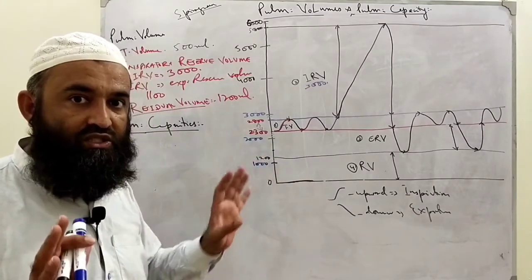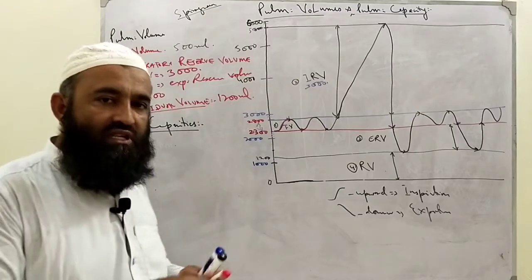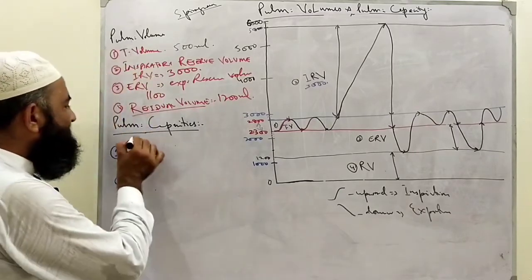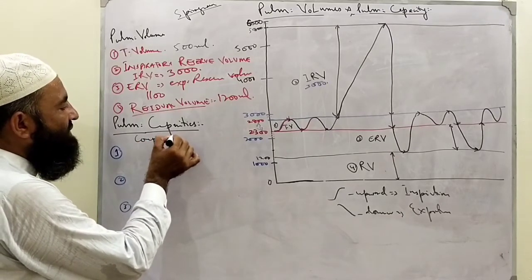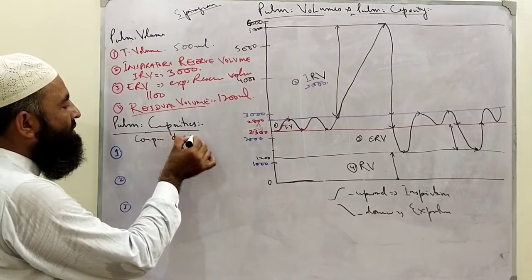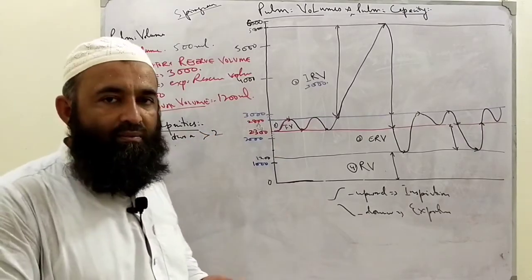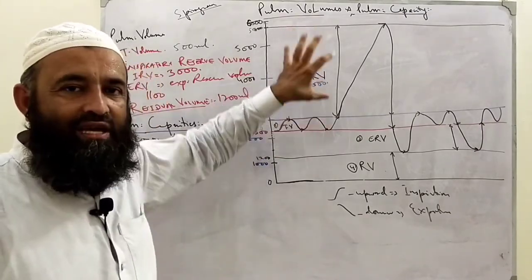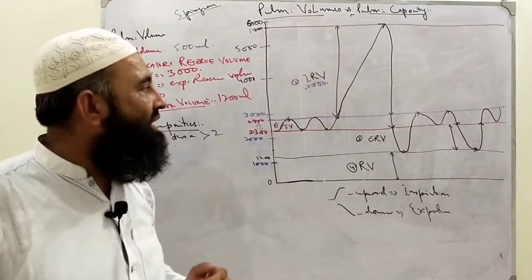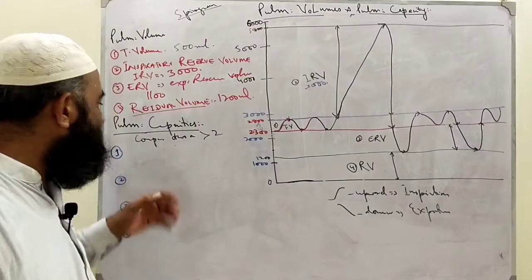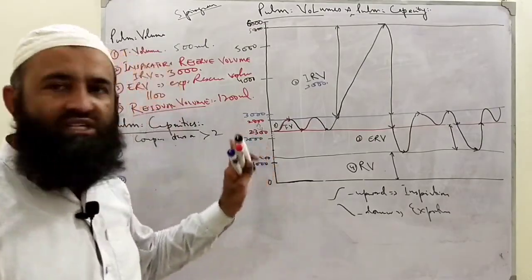Clear? So these things should be in your mind. Now pulmonary capacity, what is that? This is basically a combination of two or more than two pulmonary volumes. If we combine, add up, two or more of these four volumes, that will be called pulmonary capacities. Pulmonary capacities are also 4 in number. Clear? You can easily understand that.